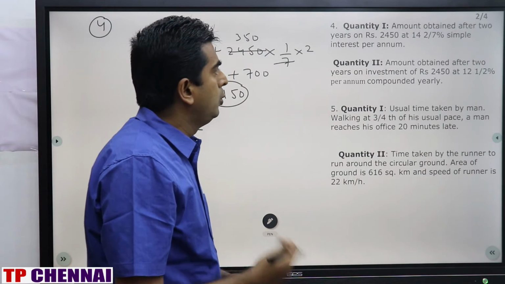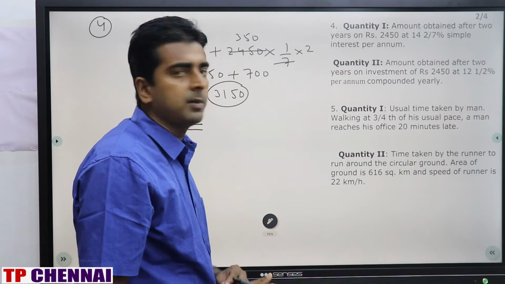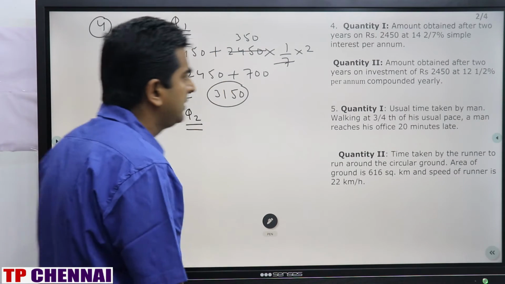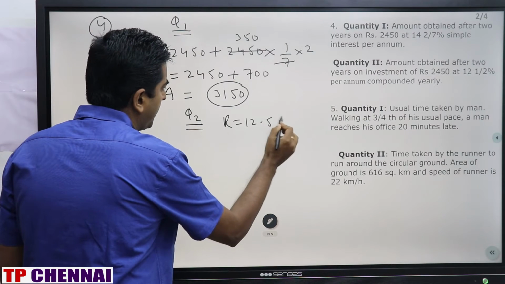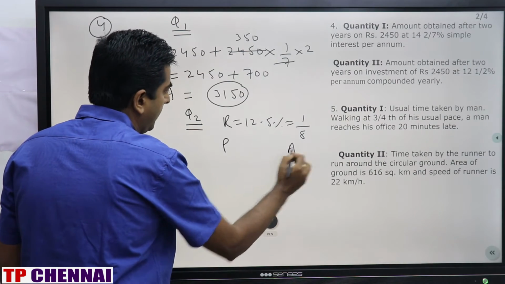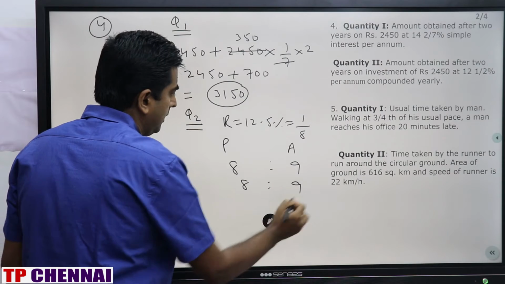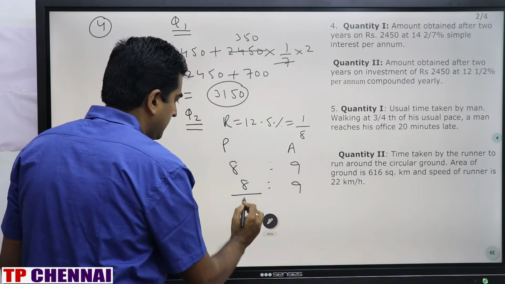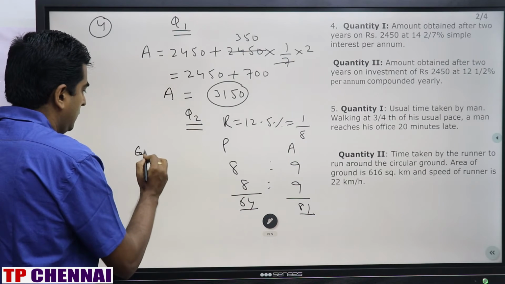Amount obtained after 2 years on an investment of rupees 2450 at 12.5% per annum compounded yearly. Compound interest, very simple one. R is 12.5%. What is the fraction value? 1 by 8. I am writing principal amount 8, and one increment is there. Time is 2 years. Right? Successive percentage change: this is 64, this is 81. So 64